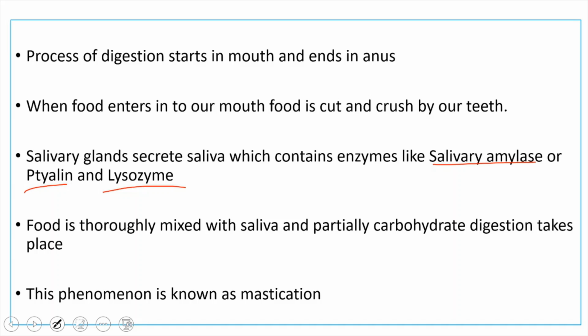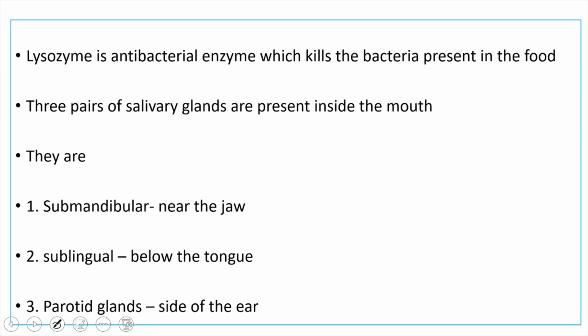After that, what will happen? Already we discussed that saliva contains digestive enzymes, salivary amylase and lysozyme. Salivary amylase acts on carbohydrates and converts carbohydrates into simple substances. And lysozyme is an antibacterial enzyme, because we are eating food from outside, which contains a lot of microorganisms, disease causing organisms. So lysozyme is an antibacterial enzyme that kills the harmful bacteria present inside the food.